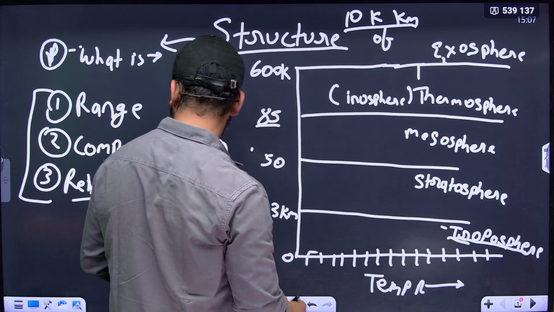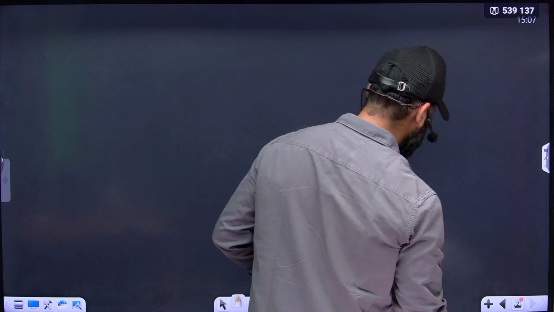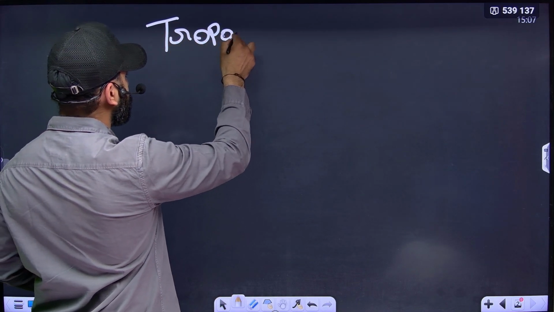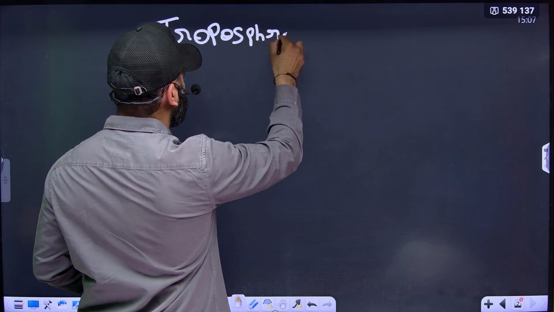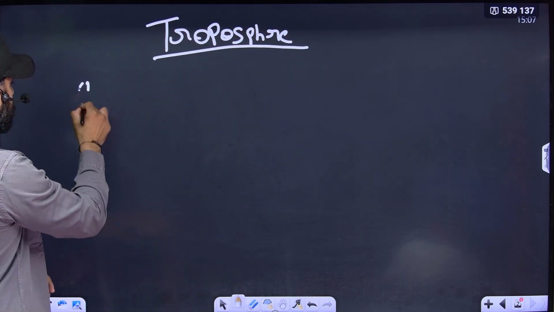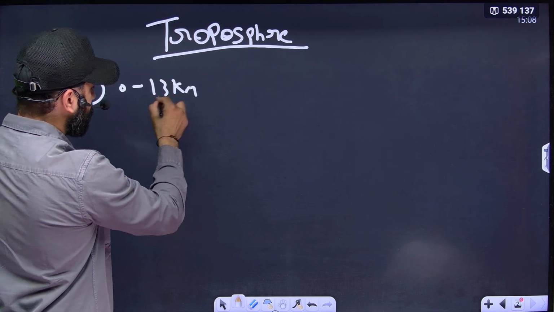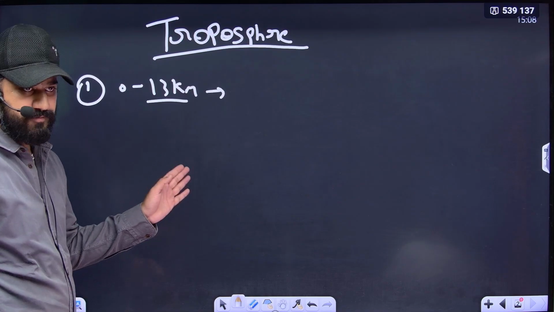First of all, the range. We know that the range is 0 to 13 kilometer. However, this is not true everywhere.